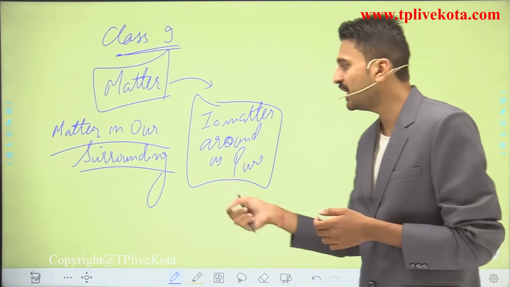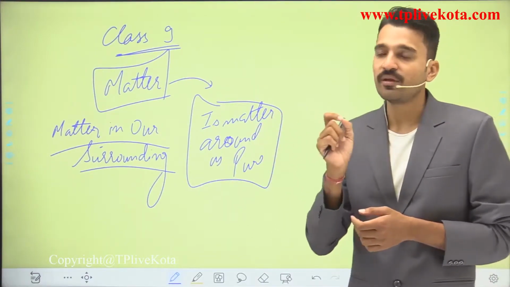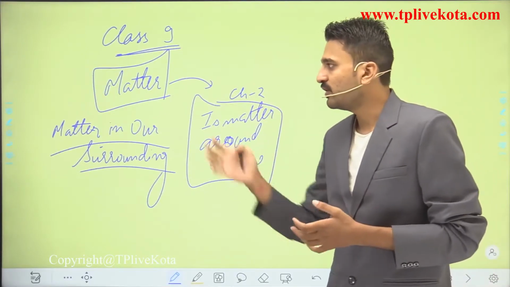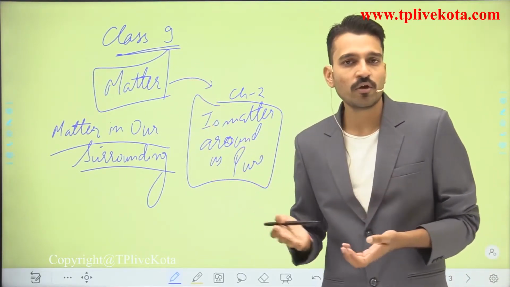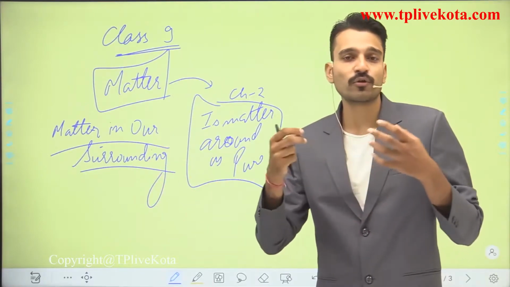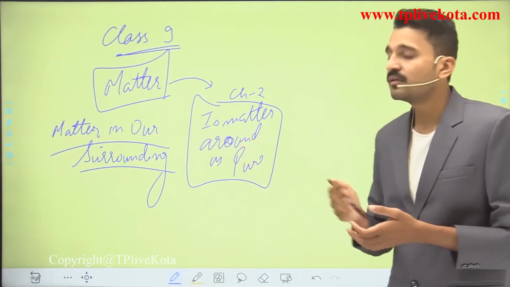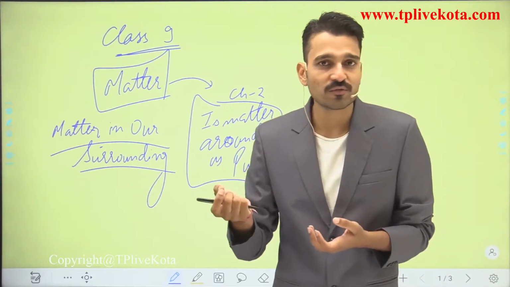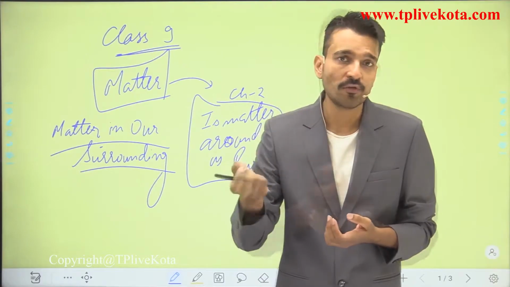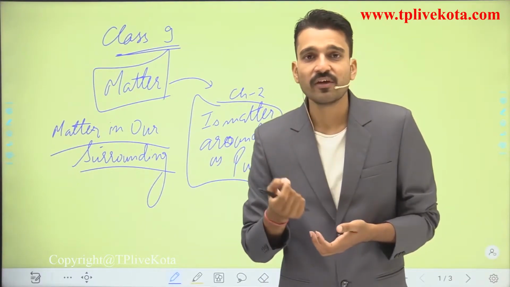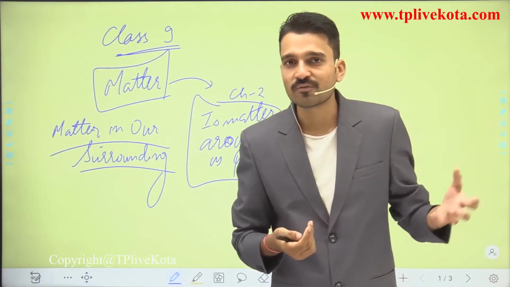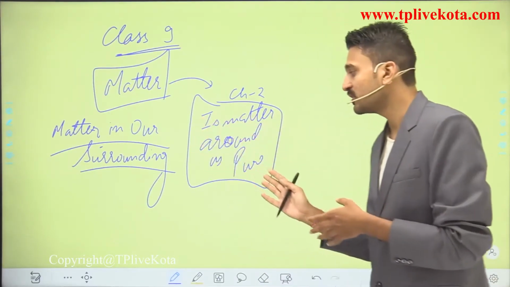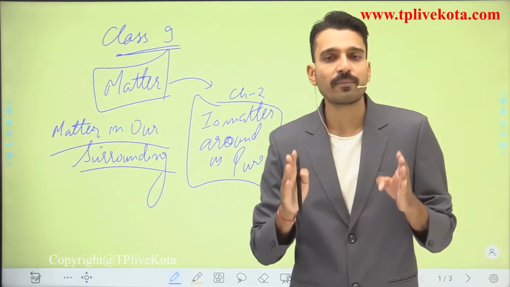That we are going to deal with in chapter number 2. So in chapter number first we are going to see the matter that is present all around us. Then in chapter number 2 we are going to classify the matter as pure or impure. Pure ones are termed pure substances, which are composed of elements and compounds. You may come across them in your daily life. We are also going to see some of the impure substances that are known as mixtures. And at last in this chapter we are going to see some separation techniques.